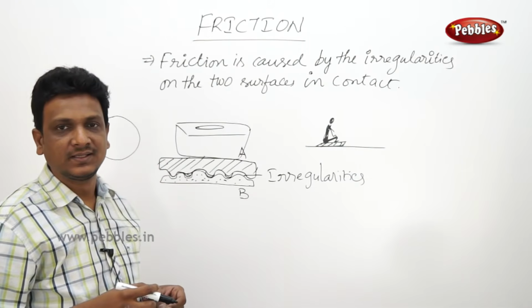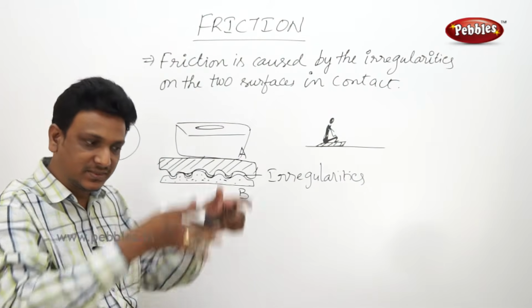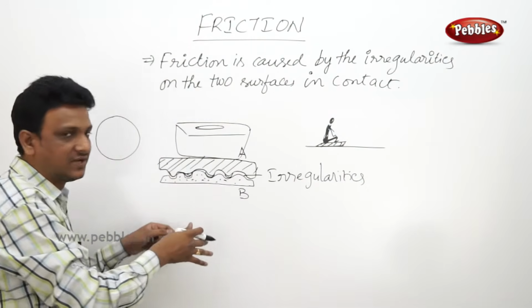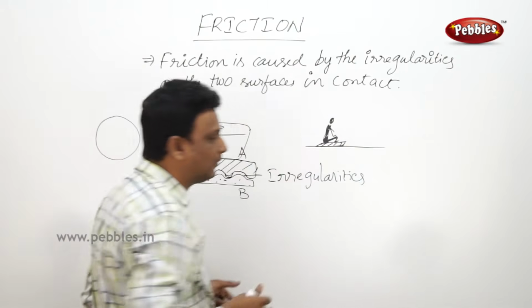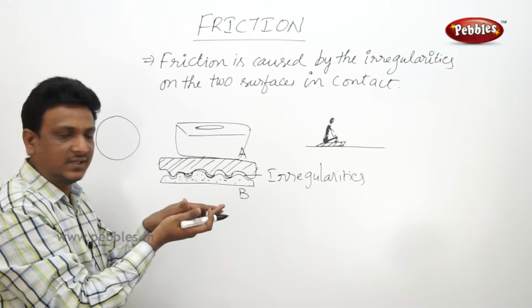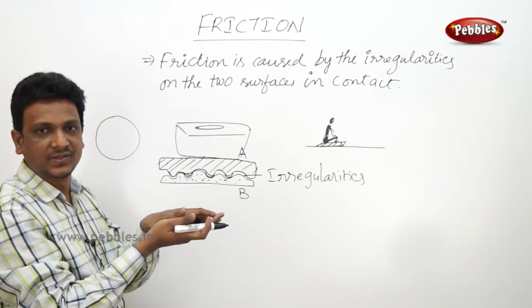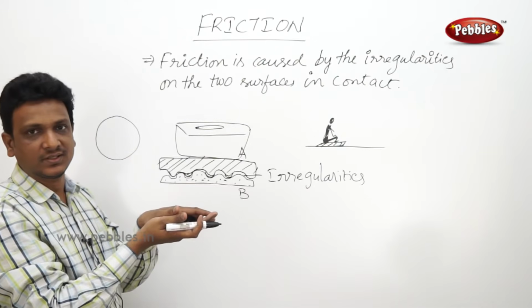Nobody was there before, but now there is a person sitting. He is pressing the mat onto the floor. When two surfaces are pressed together, the irregularities pack very tightly, so there is more friction.